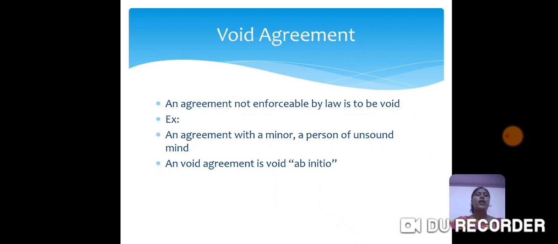So first one is void agreement. Agreement not enforceable by law is said to be void. A void agreement is void ab initio. That is, it is a Latin word. It means from the beginning. At no stage does an agreement become enforced. For example, an agreement with a minor or agreement with an unsound person or agreement without consideration all come under void agreement. It means that from the beginning it becomes void, which is not enforceable by law.